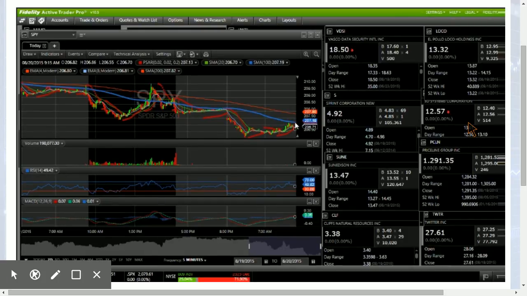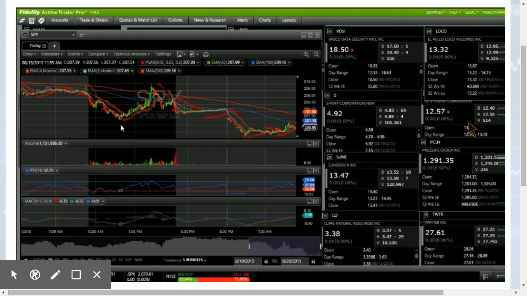So watch the 10-day 100 period moving average resistance here at 207.18. We just saw a little bounce. We found bottom this morning at 206.08, and we're all the way back up to 206.67. Came near the 100 period moving average resistance and were rejected. So keep your eye on that level.